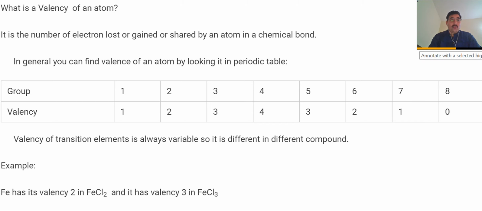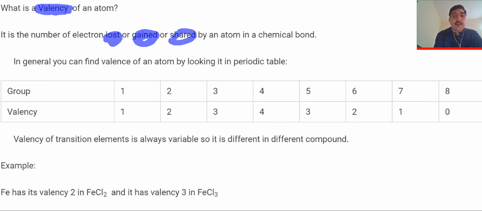What is a valency of an atom? You might have come across valency. So what does valency mean? It is the number of electrons lost or gained or shared by an atom in a chemical bond. So valency is applicable while the atom is taking part in a chemical bond. Chemical bond is an important term here.